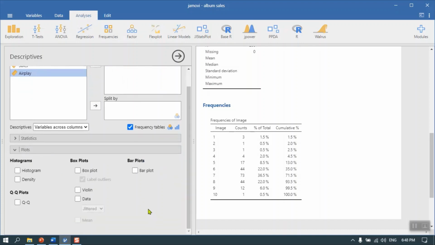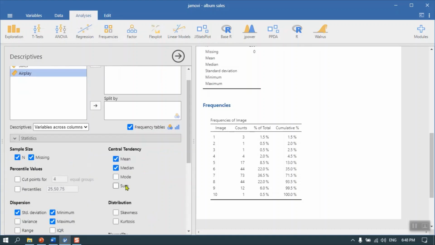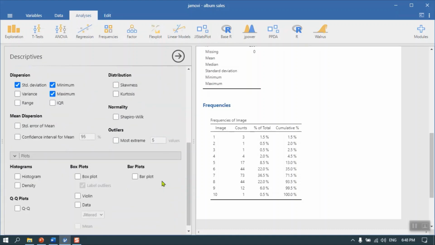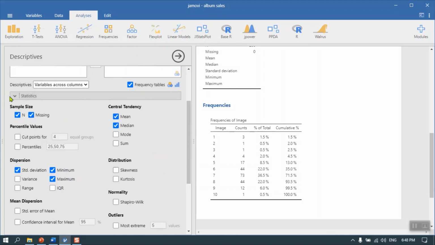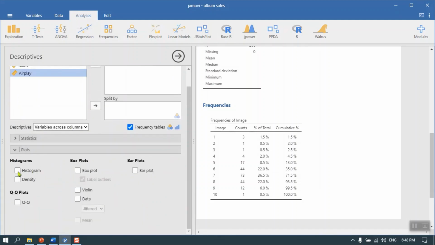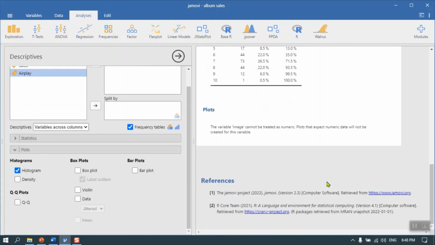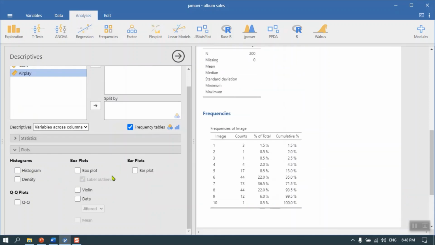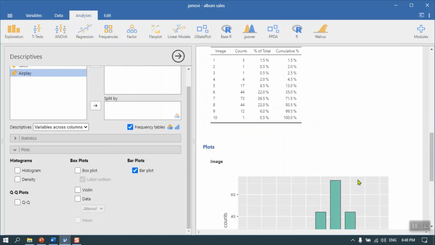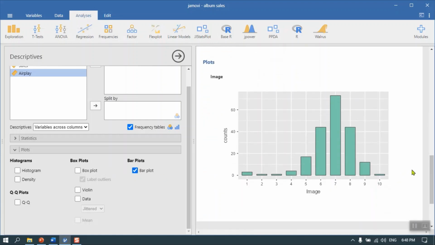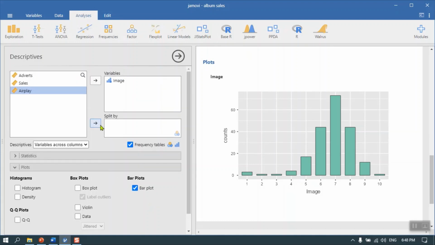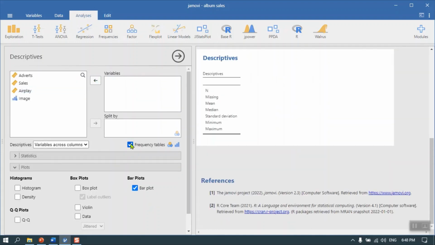We can take a look at a couple of plots if we wish. Let's go to plots here, and we can do, if we want, a histogram of the data. It's not numeric, of course, so we can instead do a bar chart. We'll see our bar chart is there. These are counts. Again, not terribly interesting, but it's a fairly straightforward data set to work from.